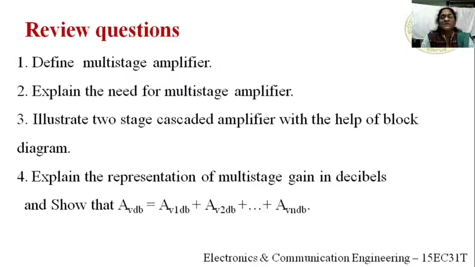Illustrate a two-stage amplifier with the help of a block diagram. You have to explain that, and you have to derive the gain for that also, right? Explain the representation of multi-stage gain in decibels. Show that equation. So why are we going to express gain in decibels? Because without decibels the overall gain is a product, and that value becomes very large, and plotting the frequency response is very difficult. So we go for decibels, that is a logarithmic scale. So these are the review questions.